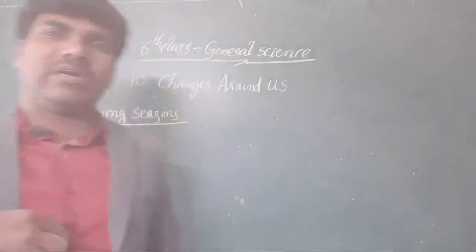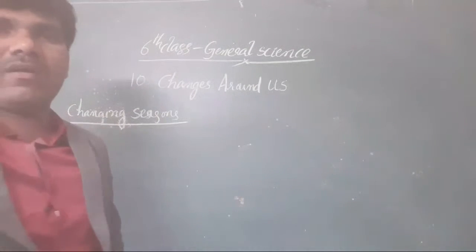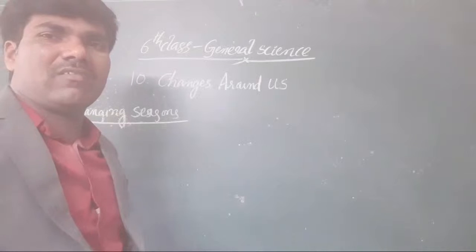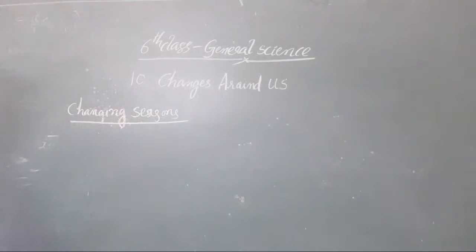Like that, whatever changes happen around us in our environment also give us the changing of seasons. Then how do you explain these changes? Clear or not, all of you? Yes, just a minute.